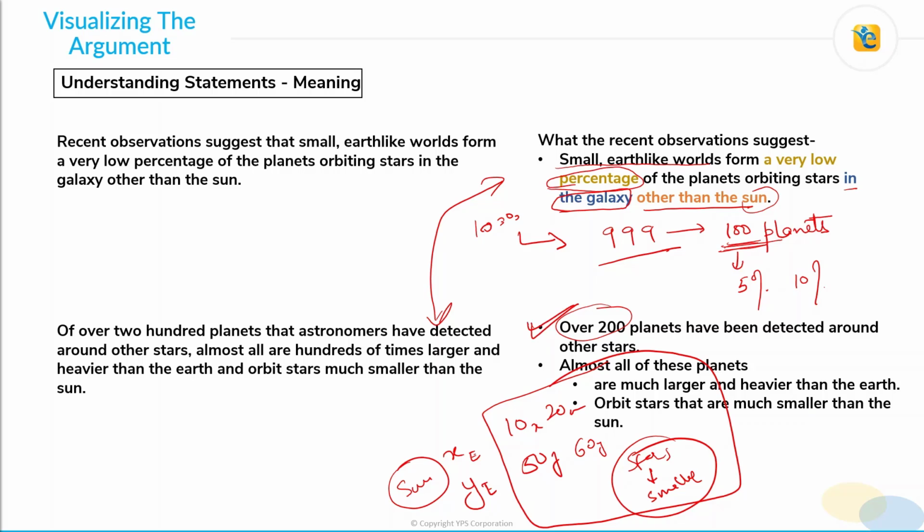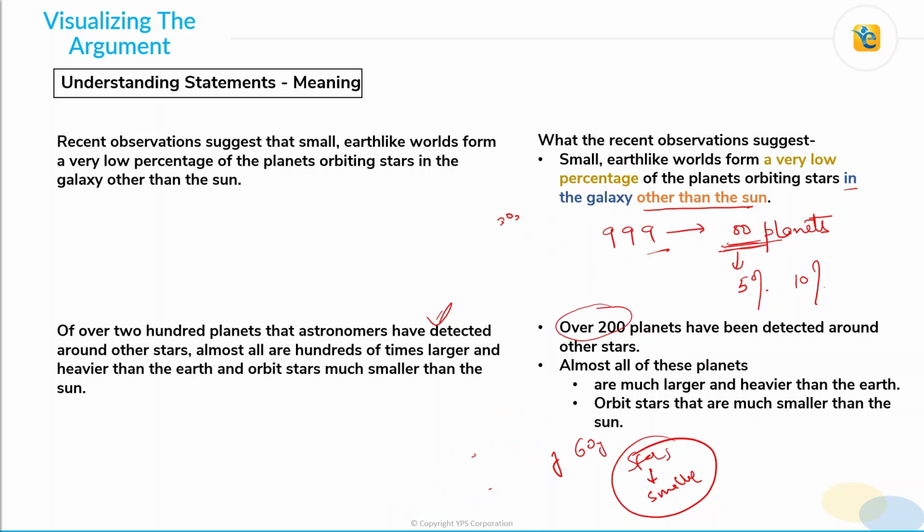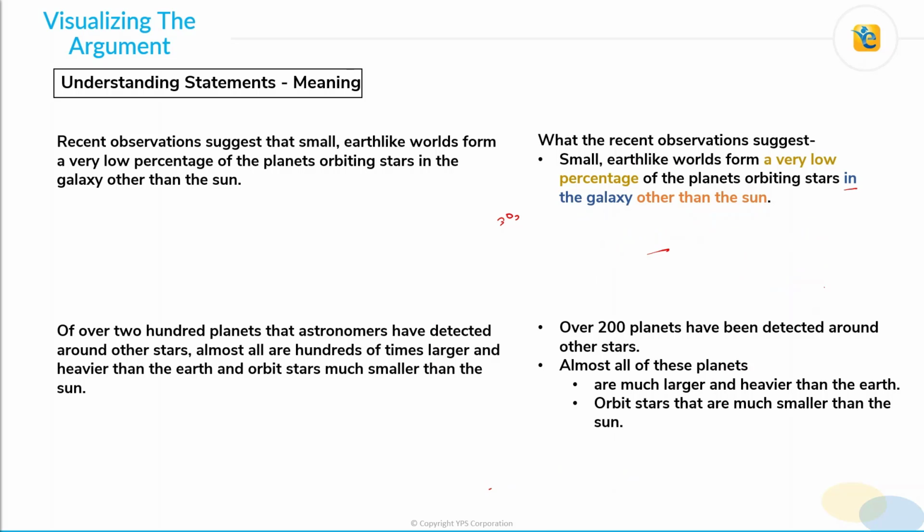All right, so let me remove these annotations. What is happening in the passage here? In the passage, we get to know about some recent observations. The observations are about some of the stars that were studied in the galaxy. Around those stars, 200 planets were detected. Most of those planets are not Earth-like, they are much bigger and heavier. And based on this data, this claim is being made that small Earth-like worlds constitute a very low percentage of planets orbiting stars in the galaxy other than the sun.